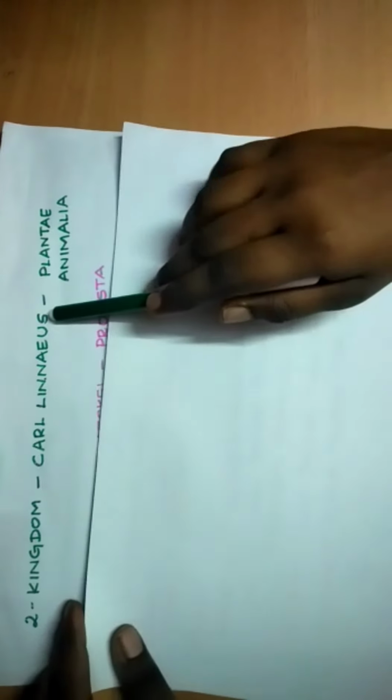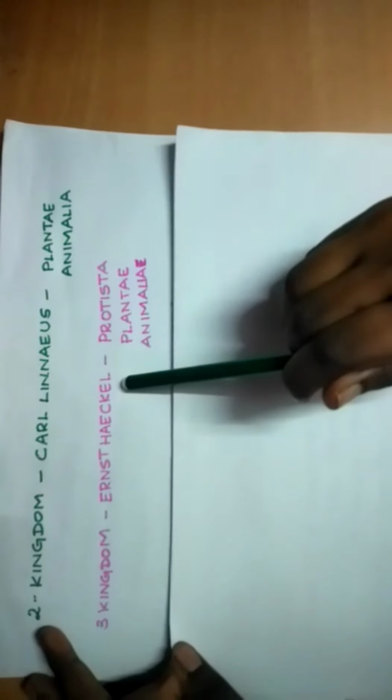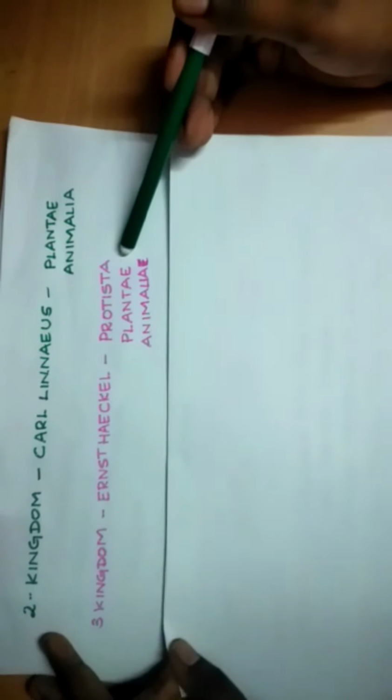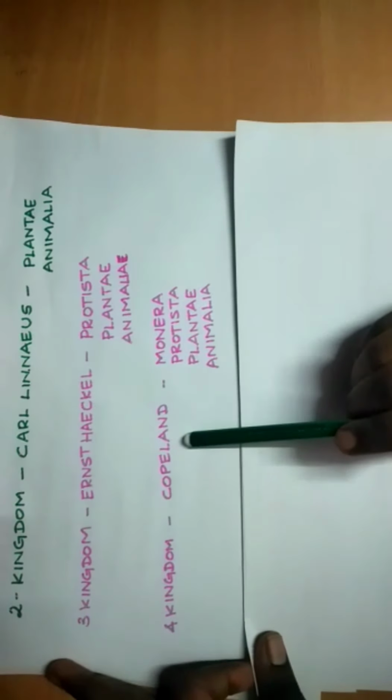Two kingdom classification. Carl Linnaeus proposed the first classification. He classified all the organisms into Plantae and Animalia. Next comes Ernst Haeckel. He classified all the organisms under Protista, Plantae and Animalia. So, 4 kingdom classification was proposed by Copeland.